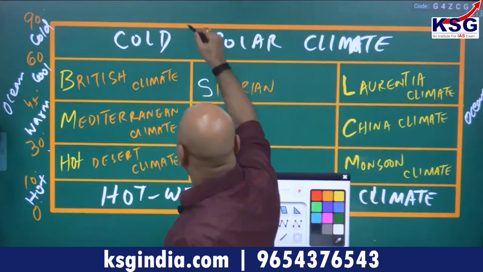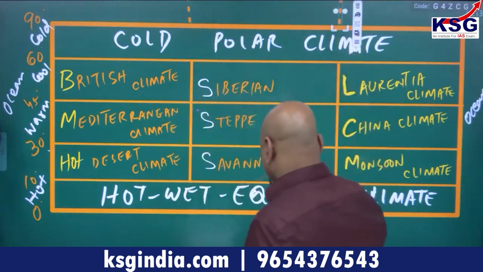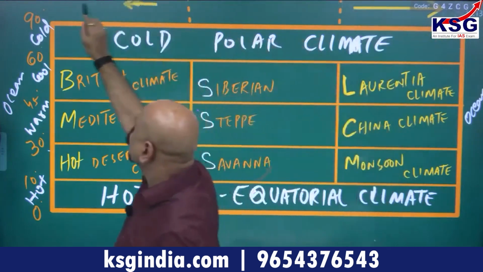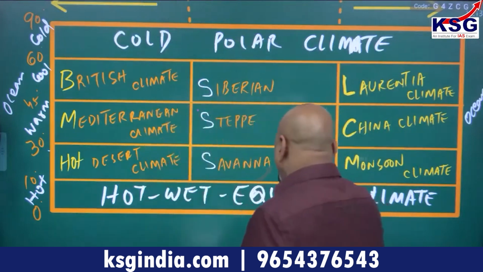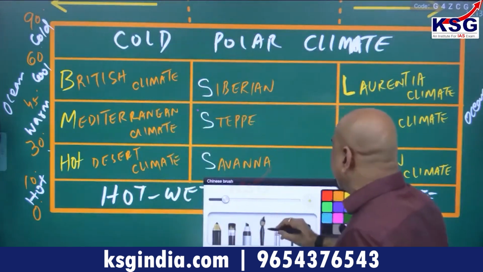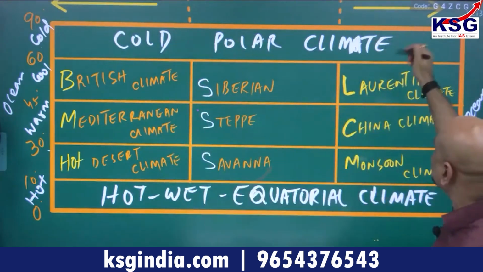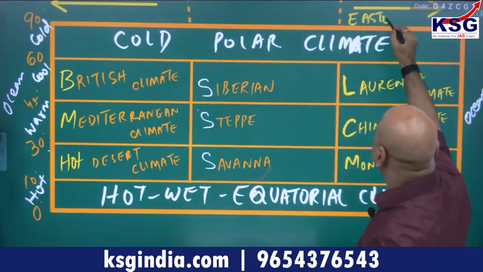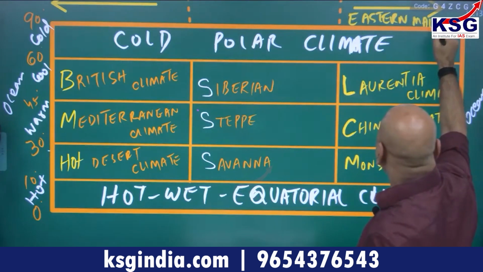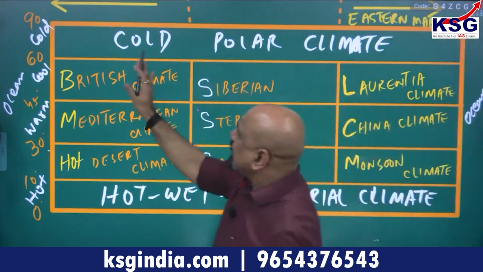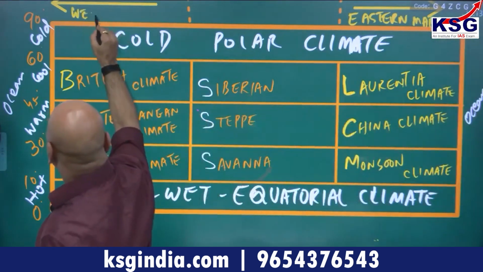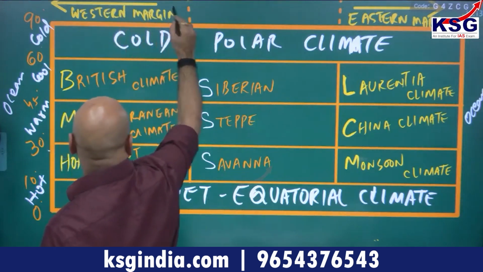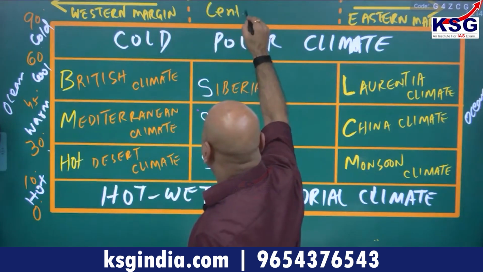Now what is the name for this particular area? Now you tell me one thing. If I say this particular corner and this corner, all the climatic types you will find in these regions, they are on the right hand side, I mean eastern margin. These are eastern margin climates, and this side you have the climate you will get in the western margin climate, and in between we have central continental climate.